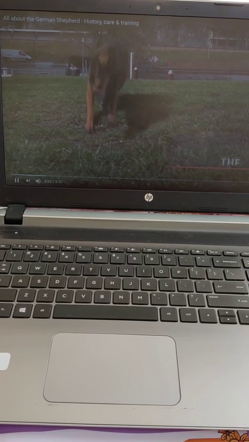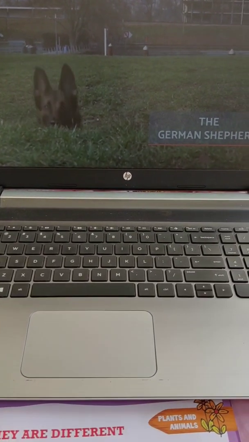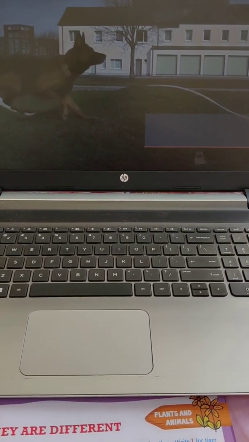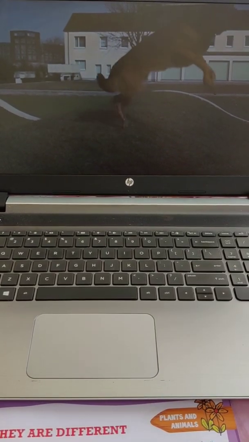Hello and welcome to Animal Wise. Today we're going to talk about the German Shepherd, also known as Alsatian in Britain and Ireland.